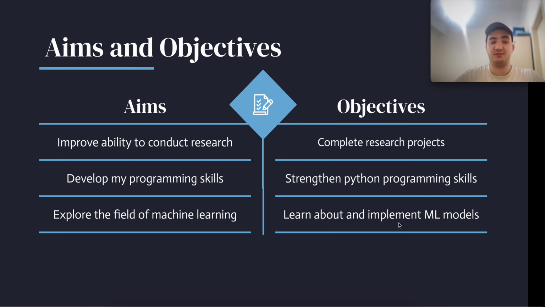First off, my aims and objectives. My first aim was to improve my ability to conduct research, so specifically I want to complete research projects. I also want to develop my programming skills, specifically to strengthen my Python programming skills, and I want to explore the field of machine learning and learn how to implement different ML models.